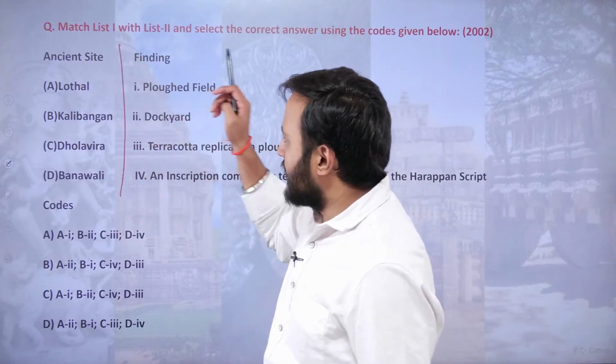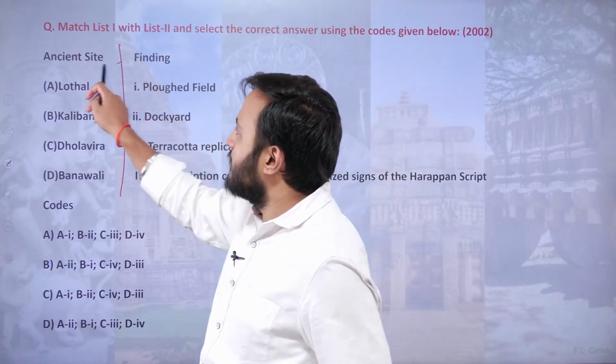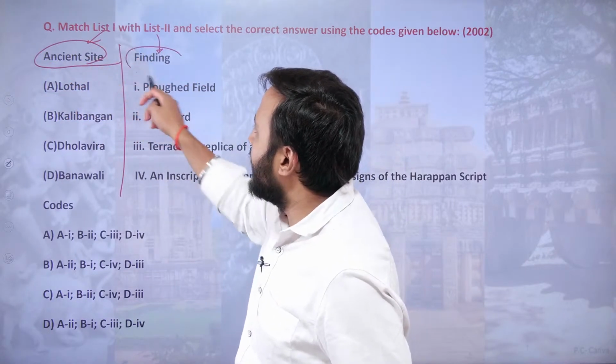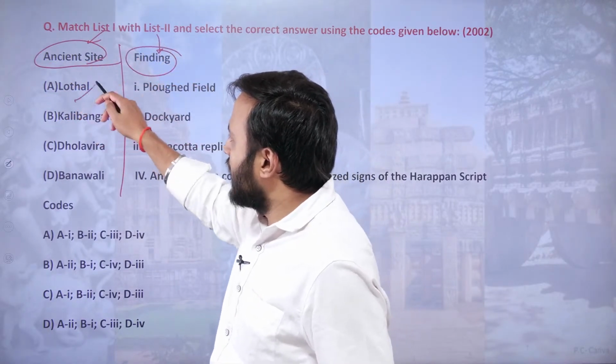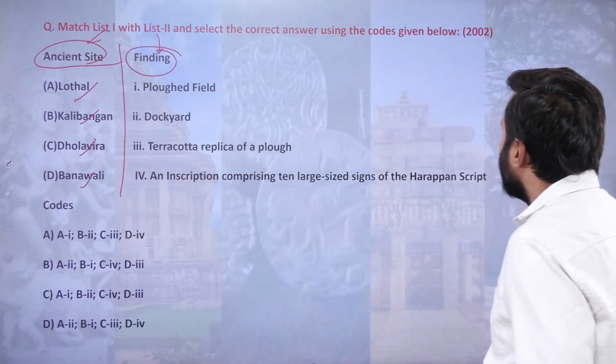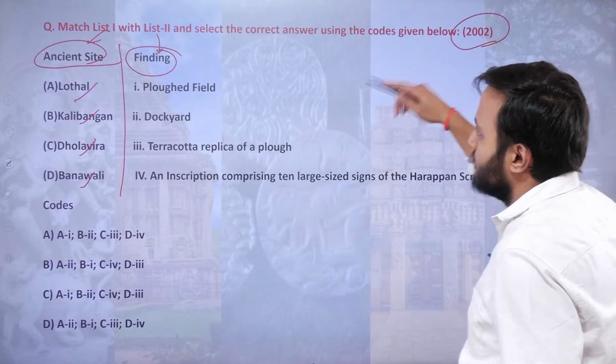there is another question having list 1 of the ancient sites and list 2 where the findings are given. So Lothal, Kalibangan, Dholavira, Banwali. All right, everybody. This question was asked in 2002.